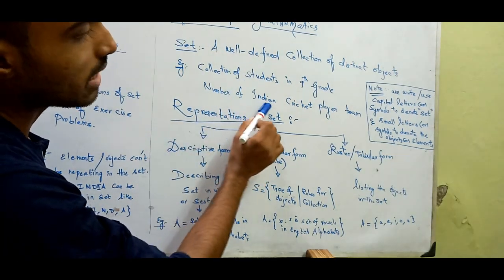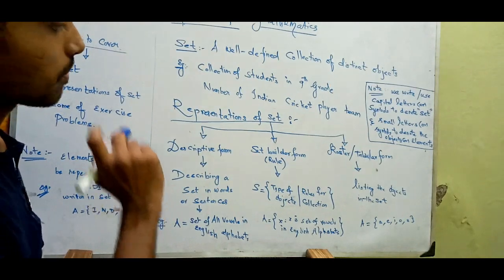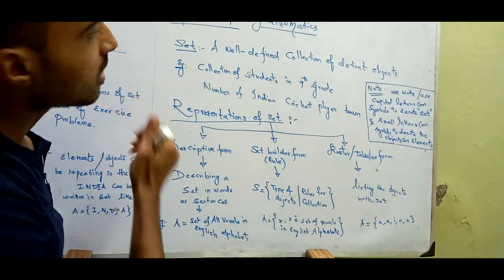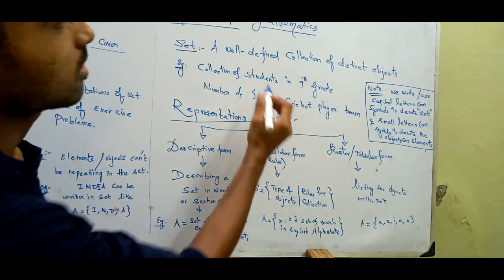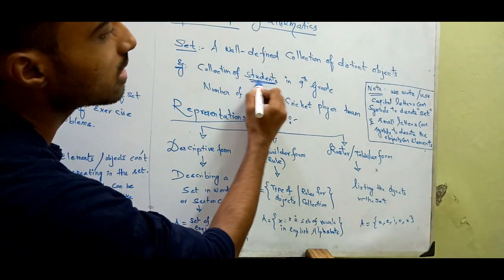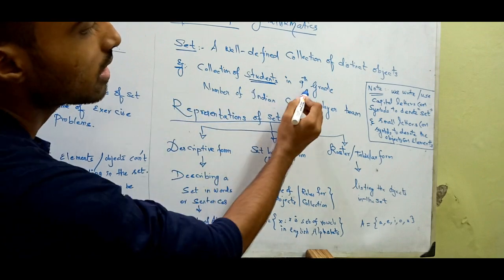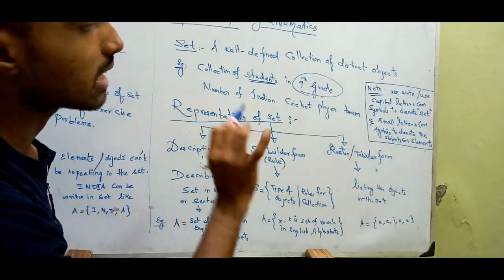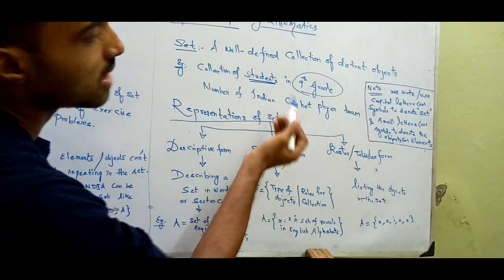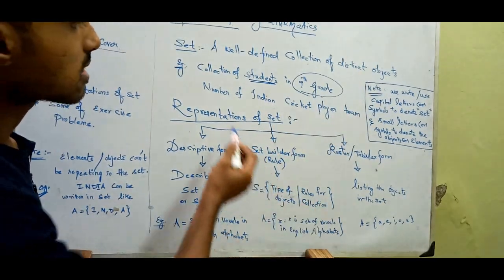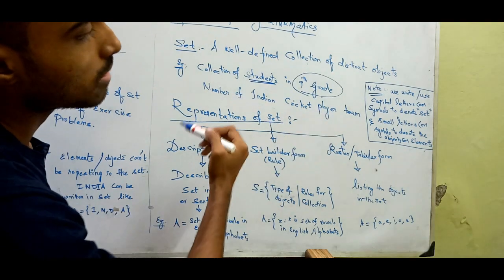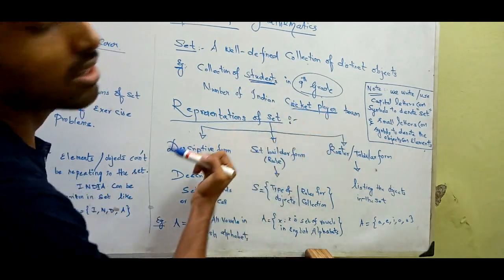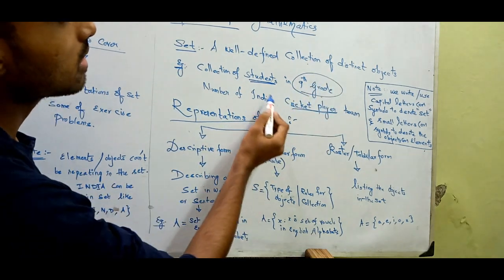Next, the Indian cricket team players. By well defined, I mean that the 9th grade students are the collection. Distinct objects in the sense of different people. So for the Indian cricket players, well defined means the collection will be